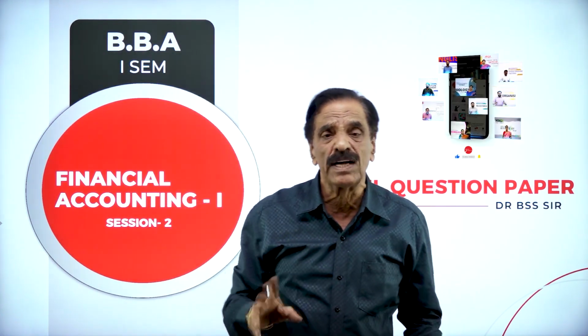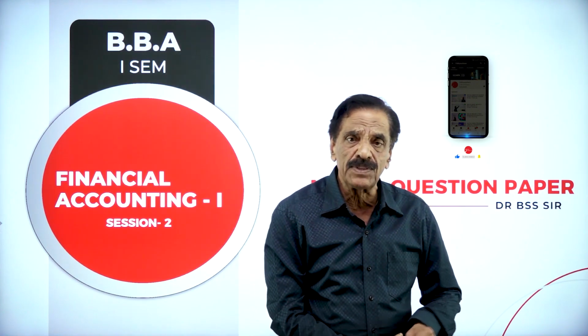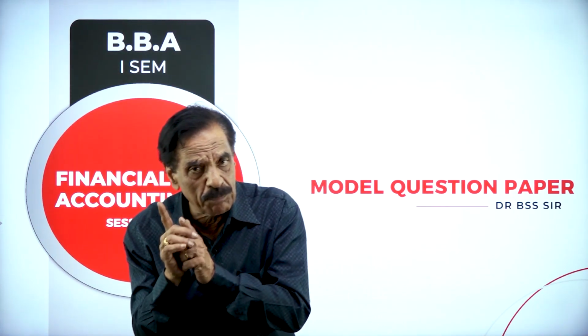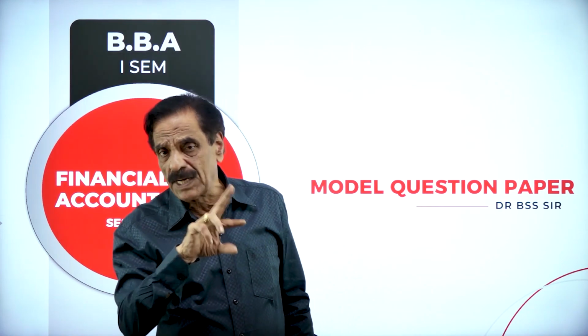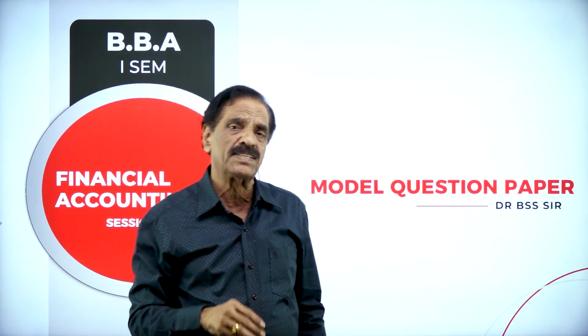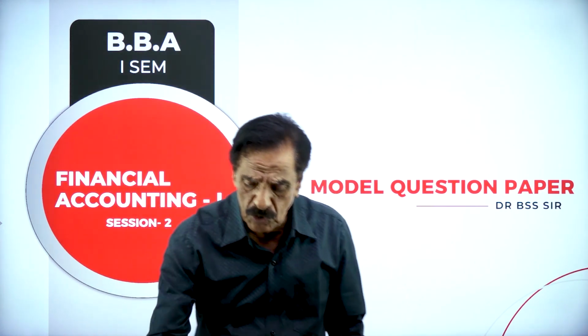In the last session, I solved 15 marks. Today, I am going to solve 10 marks questions. In the question paper, you have to answer any 3 questions out of 5. So theory will also come, but go with the problem. In Section A, you have 4 questions, 1 theory and 3 problems, and you have to answer any 2. In Section B, you have to answer any 3 out of 5: 3 practical, 2 theory will come. In Section C, only theory will come. Now, in this session, I am going to deal with 10 marks questions. We'll move on to the problem now.